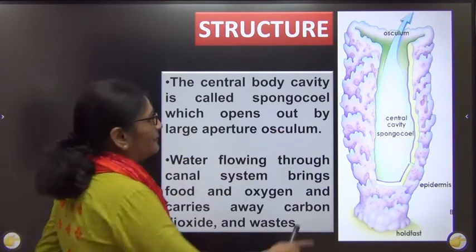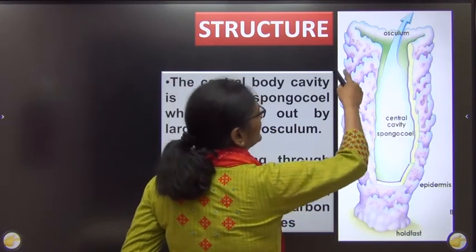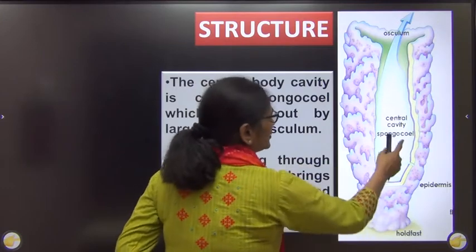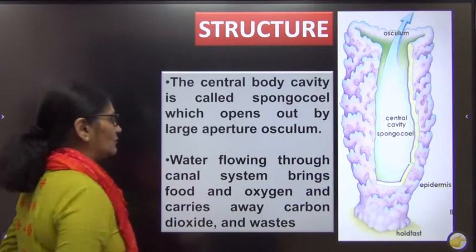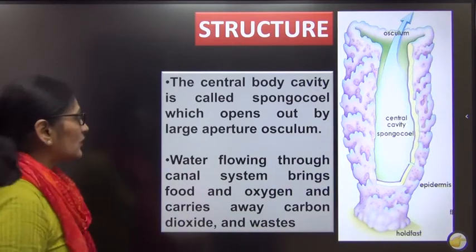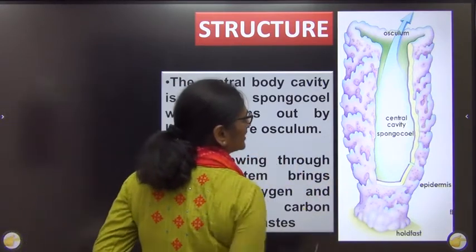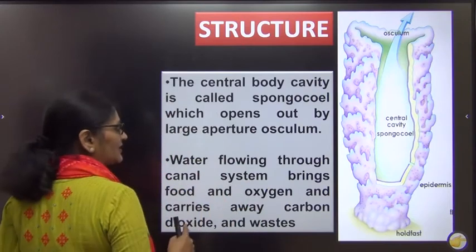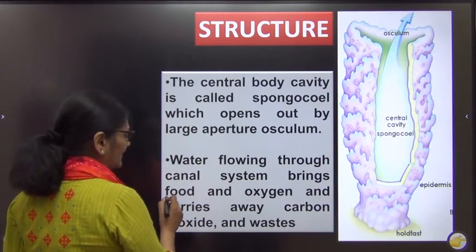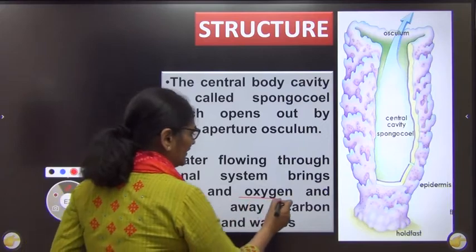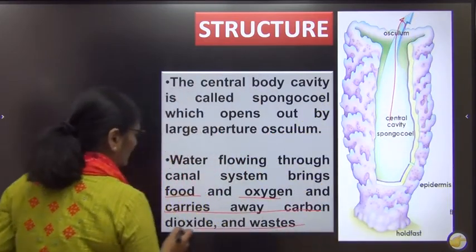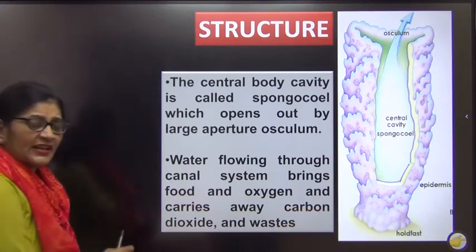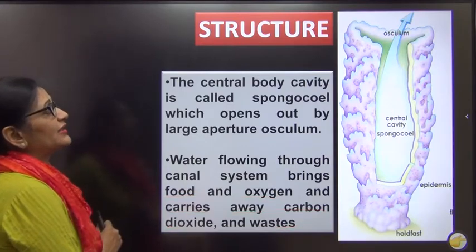Just another diagram. This is just showing the ectoderm and endoderm. The central space is called the spongocoel, and this spongocoel is connected to the outside by the osculum. What happens? The water flows inside the spongocoel. Where the water comes in, it brings in food and oxygen, and when the water moves out of it, it carries away the carbon dioxide and the waste.